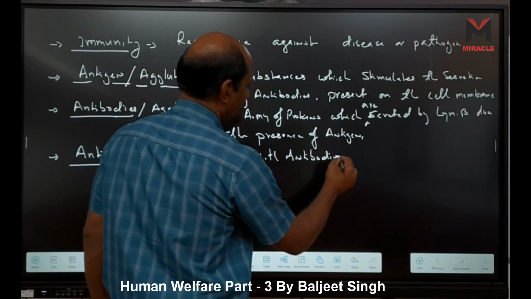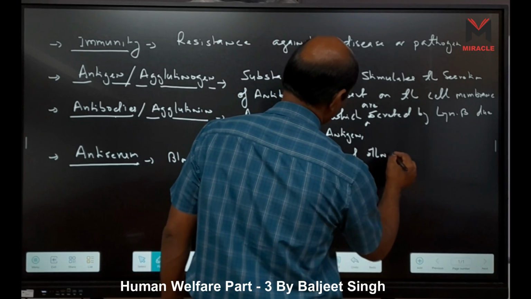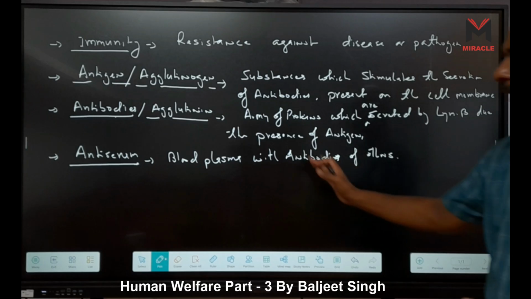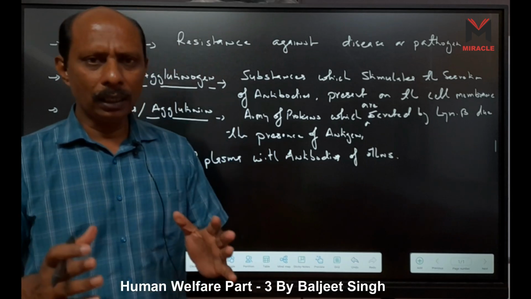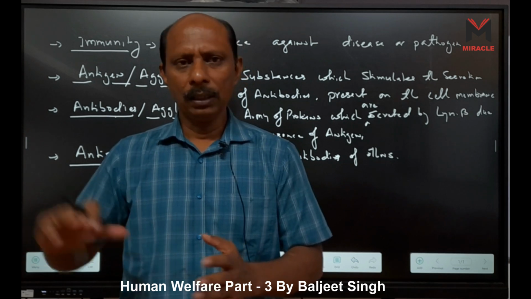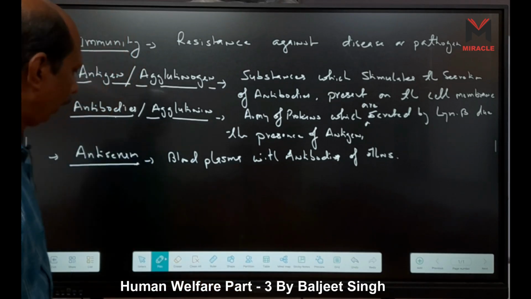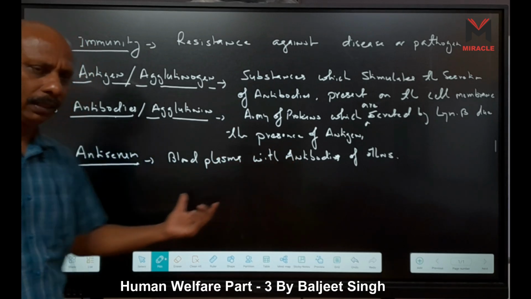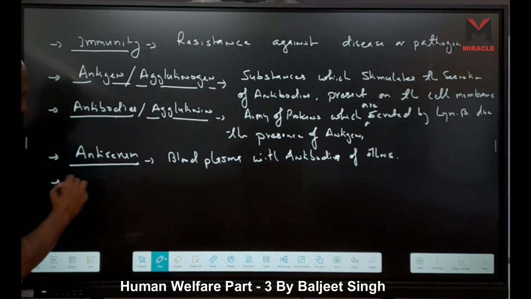So blood plasma with antibodies of other organisms is considered antiserum. These are plasma matrix which are not from the same organism but come from another animal or another organism, and they have antibodies. So blood plasma with antibodies is called antiserum. Venom means it is toxin. I did not do it here.